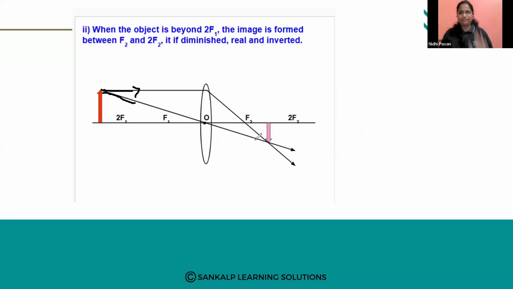It will not bend. So both the refracted rays will meet at a point. The image will be formed between F2 and 2F2. And it will be inverted, that is ulta, diminished, smaller than the object, and real, that is, it is obtained on the screen.